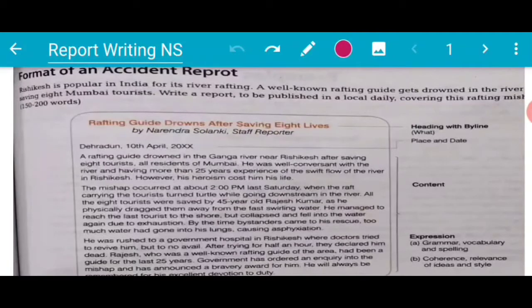Let's see what the question says. Rishikesh is popular in India for its river rafting. A well-known rafting guide gets drowned in the river, saving 8 Mumbai tourists. Write a report to be published in a local daily covering this rafting mishap. Word limit is 150 to 200. So you have to keep the word limit always in mind.